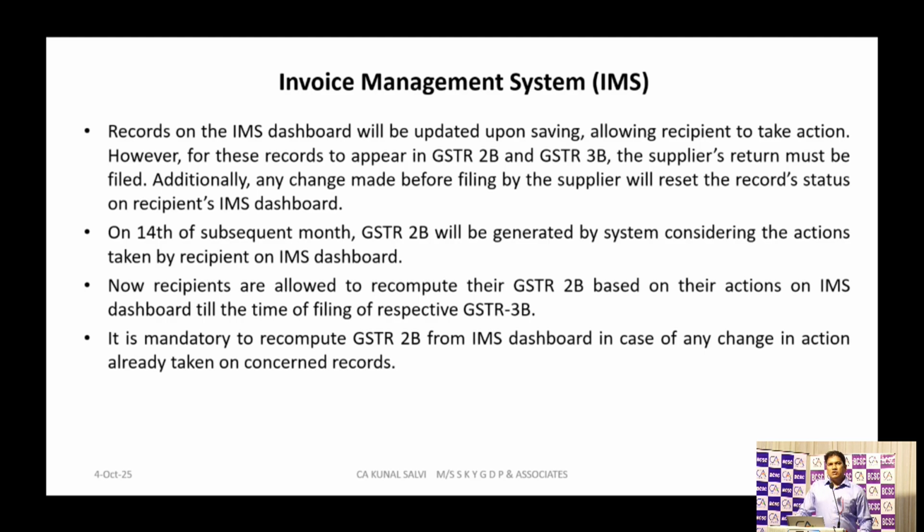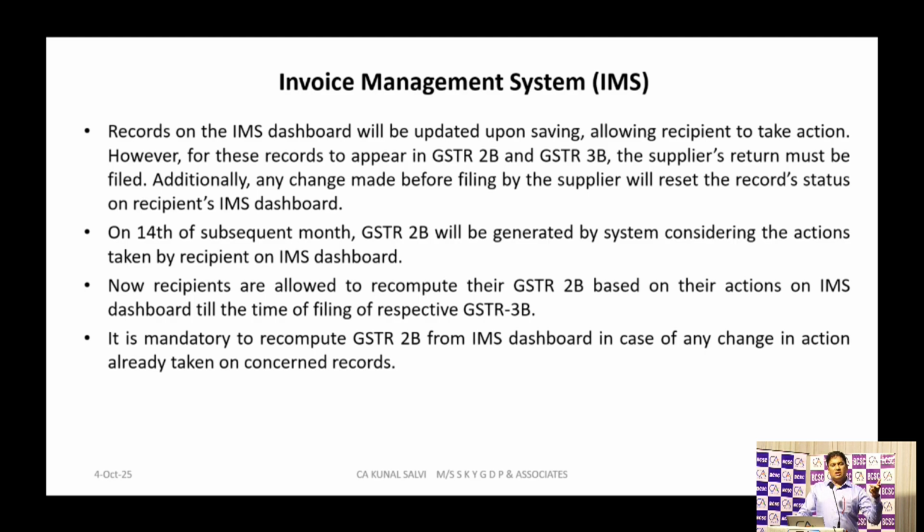Suppose you have taken action on the invoices before the supplier files the GSTR 1, and the supplier has made an amendment to the transactions on which you have taken the actions, maybe accepted, or maybe rejected.